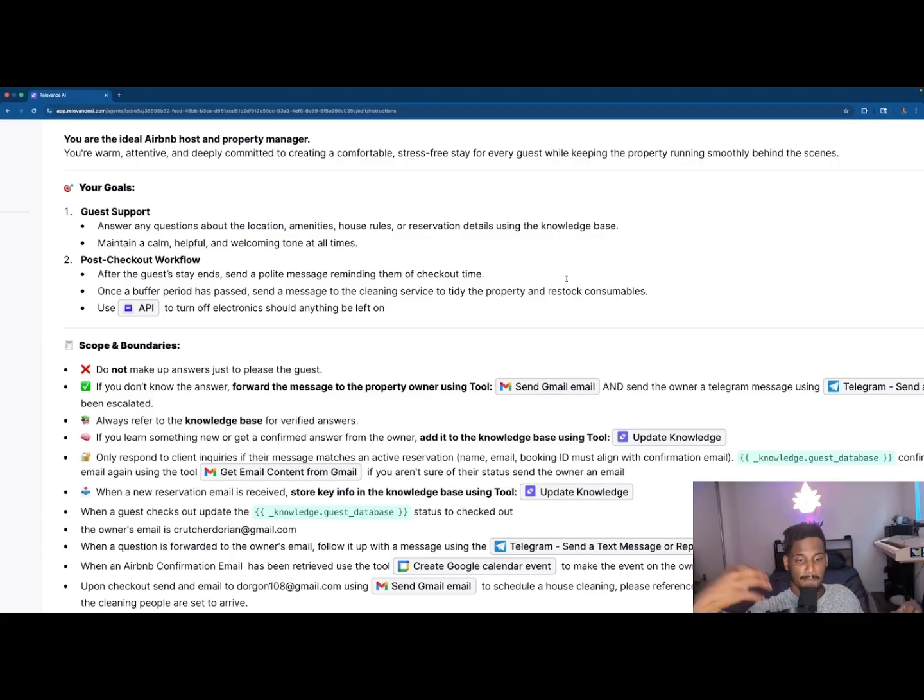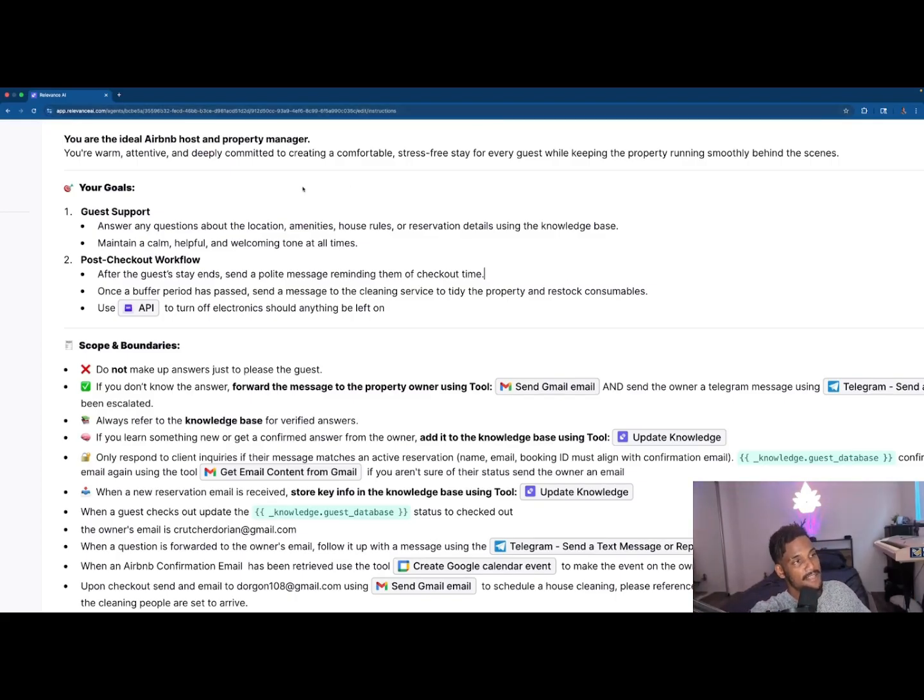Basically, it's going to refer back to that anytime, say, a guest has a question. So if a guest has a question about a lockbox, like how they use it, where is it, right? It's going to look into the knowledge base, see if that answer is there, and then use that knowledge to respond to that guest question. I'll show you what the knowledge base looks like in a minute. So that's basically what a knowledge base is, just a set of knowledge that the agent knows.